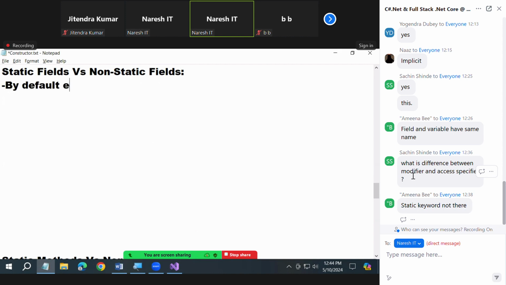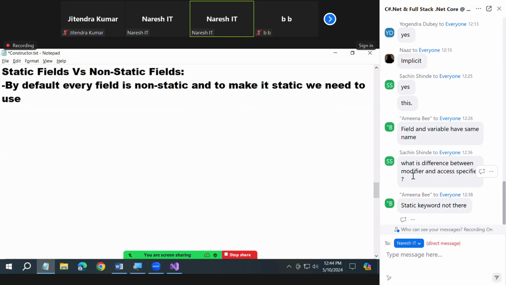By default, every field is non-static. And to make it static, we put a static modifier on it. Observe this, guys.